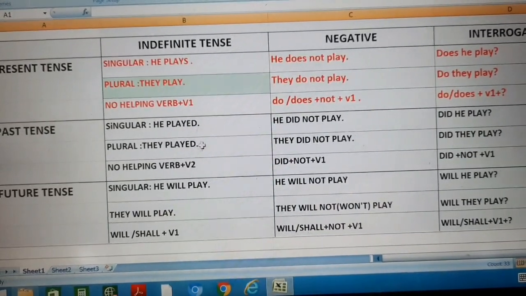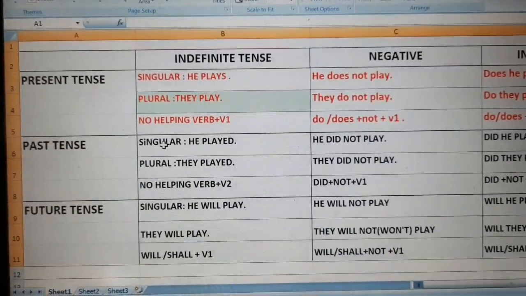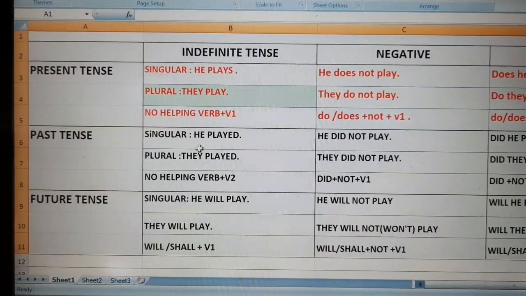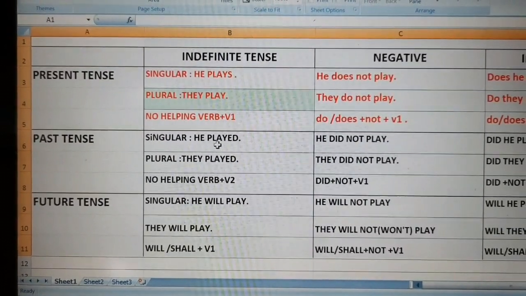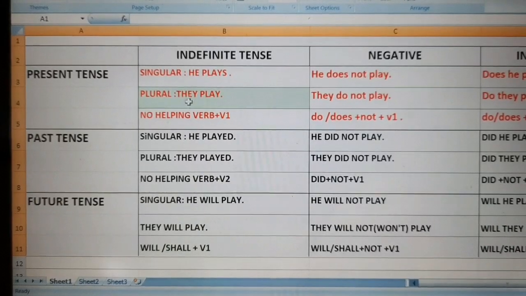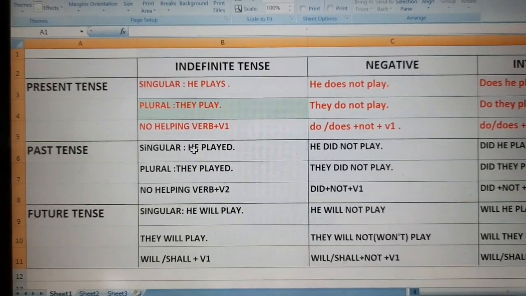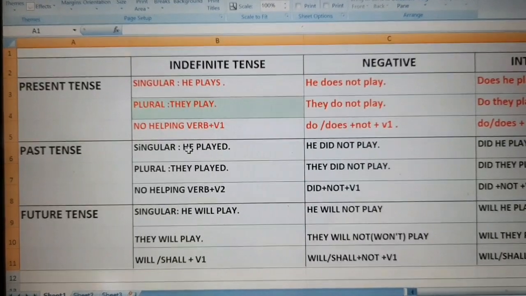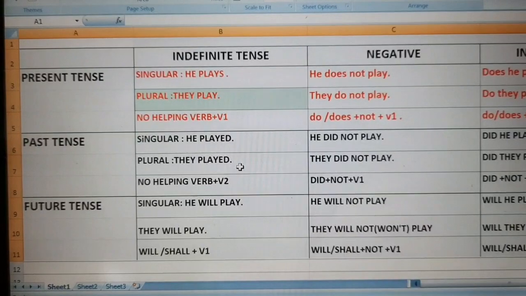Now let us come to past tense. Singular. Again, in past tense, when it is singular, we will use V2, second form of verb. The same sentence as we have written here, he plays. Here the same sentence in the past tense will become he played. And in plural, they played.